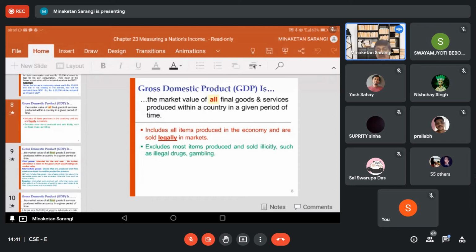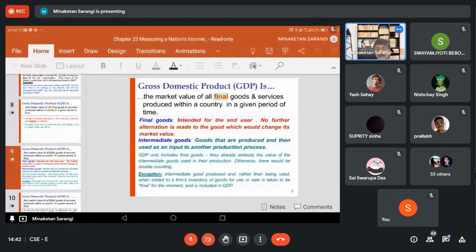Any question on that? All means anything that is produced legally, produced and sold, bought and sold in a legal manner, not in an illegal manner. Commodities bought and sold in the market have the legal sanctions behind them, not illegally. This is the concept of all. After discussing all, we'll come to the final.